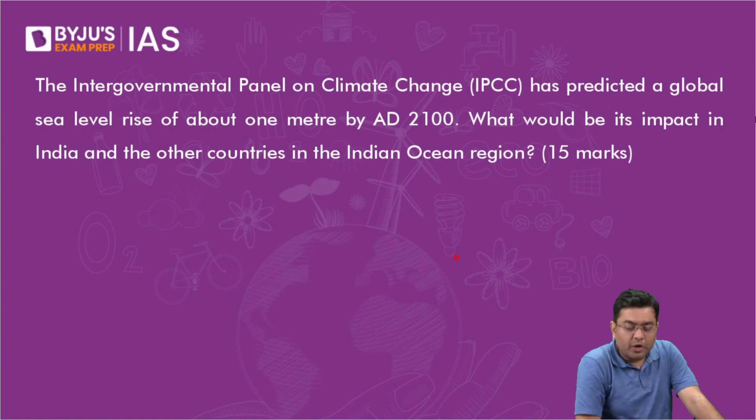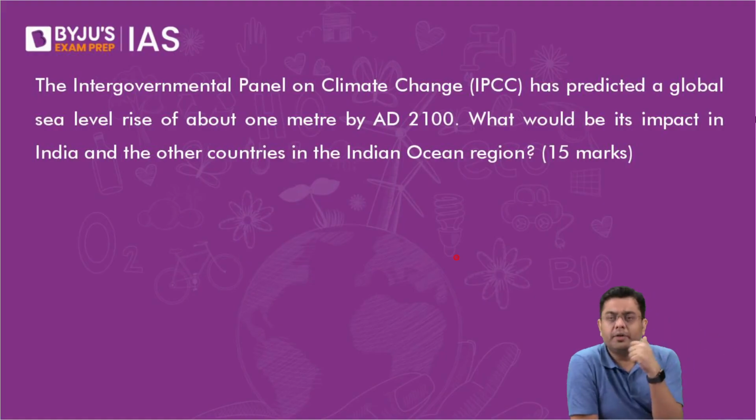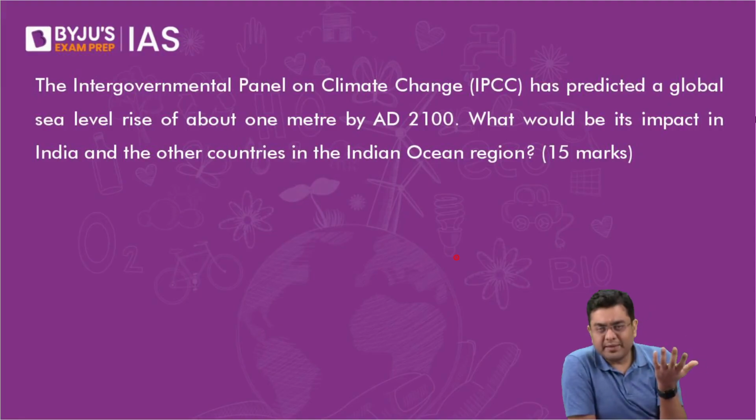IPCC has predicted a global sea level rise of about 1 meter by 2100 AD. What could be its impact on India? Basically, if the seawater is going to rise, then the coastal flooding will be very imminent and very frequent. You will also have the fragile ecosystem across the coastline meeting sudden death. Many areas will be submerged, leading to mass migrations. The fertile areas getting submerged means there will be an impact on food production and the food security of the region. So these are the points that you have to highlight in these areas.